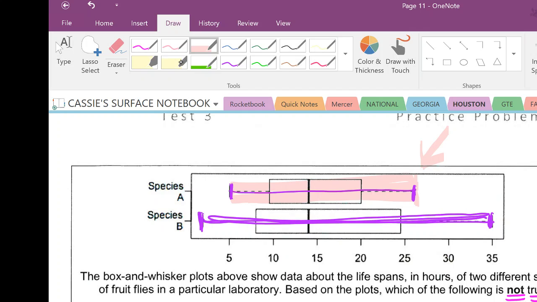Wait, hold on though. Let's read this carefully because I almost read it incorrectly. It says some members of A. So if you picked, let's say, the one that lived the very longest, did it live longer than some of B? Yeah, it lived longer than all of these. So that is true. And I almost saw it as false for a second. I had to read it a little bit more carefully. It is true that there are some members of A that live longer than B. So that's a yes. So the initial answer, A, is actually correct.